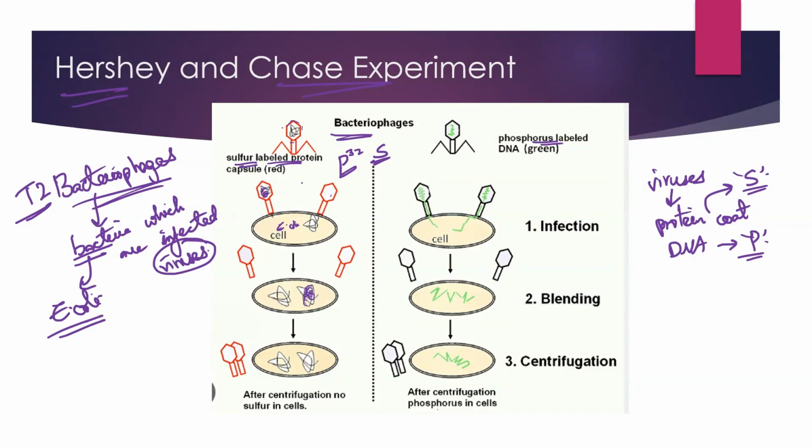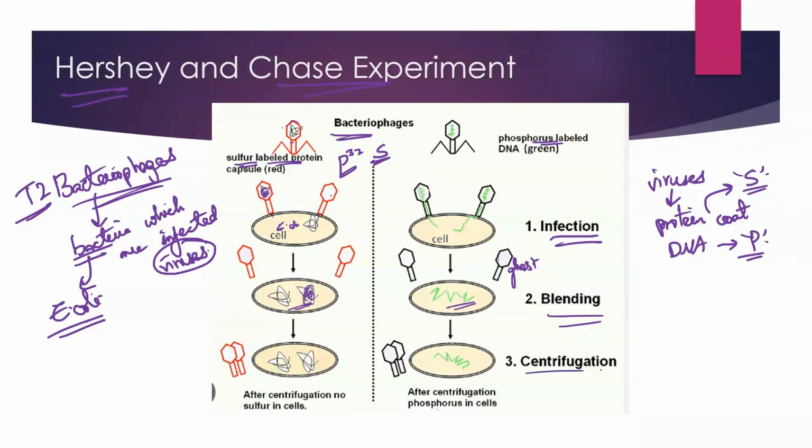Now, when they allowed these bacteriophages to grow in the medium, we know that once the virus attaches to the bacterium, it injects its DNA into the bacterial cell. So, what is infection? Infection means the virus gets attached to the bacterial cell, and slowly it releases its genetic material into the bacterial cell. Then, by blending, we separate the bacterial cell from the viral ghost. This is called the ghost, the viral protein coat without any DNA material. We are separating it from the bacterial cell, which is now carrying the viral genetic material.